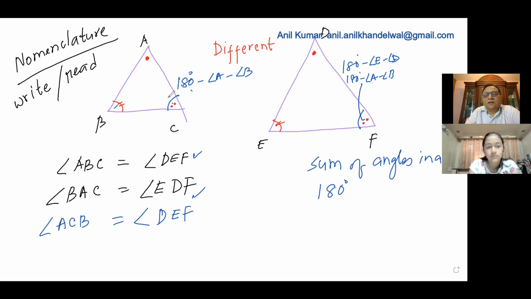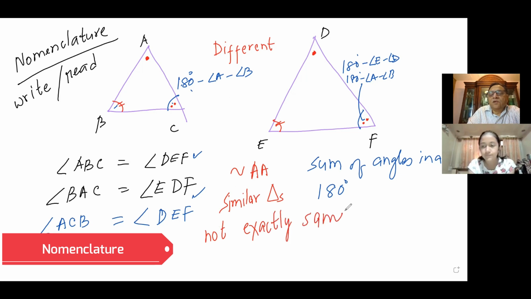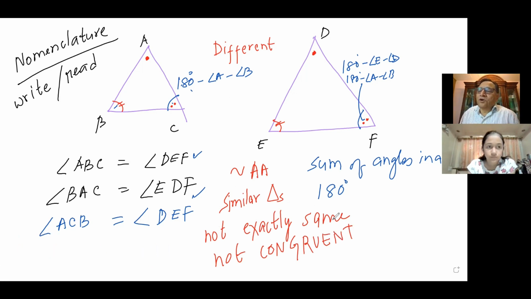From the given condition, which was AA, we figured out that there is something similar about it, and we write it like this. They are not congruent, right? We say they are similar triangles, not exactly the same. We say not congruent. To begin with, what are congruent triangles? I'm telling you what is not congruent. Is that clear to you?